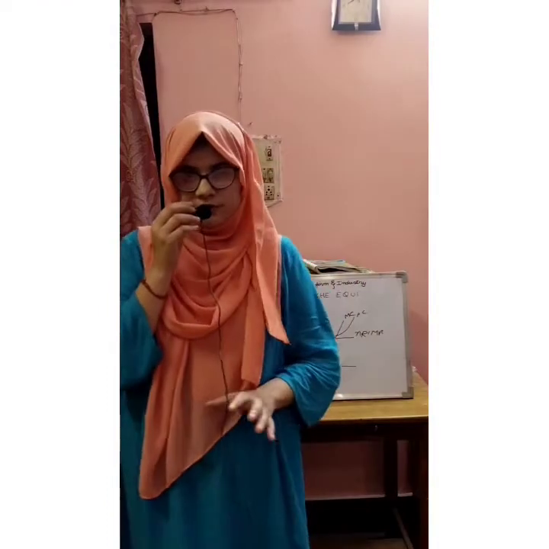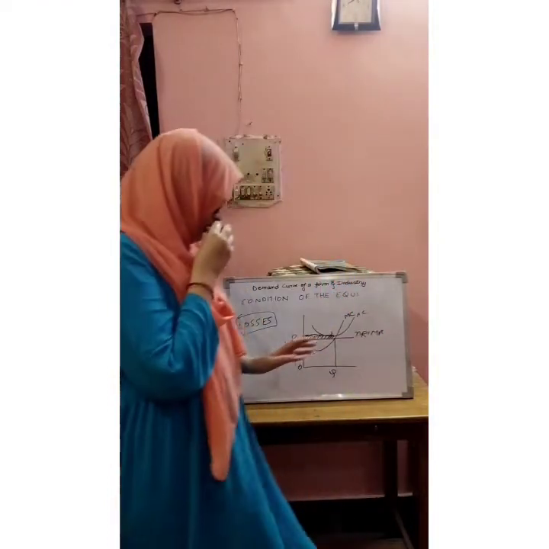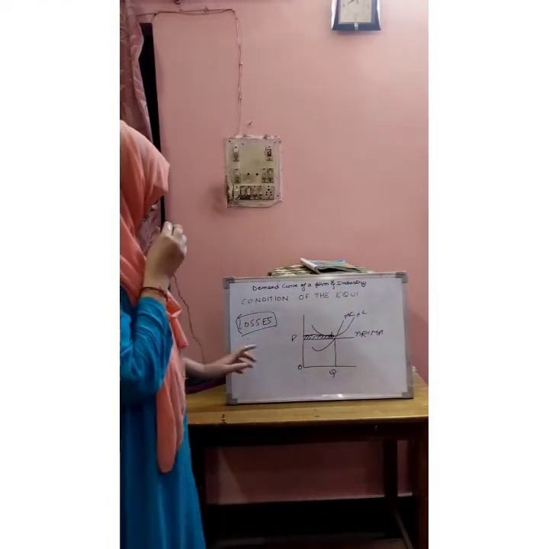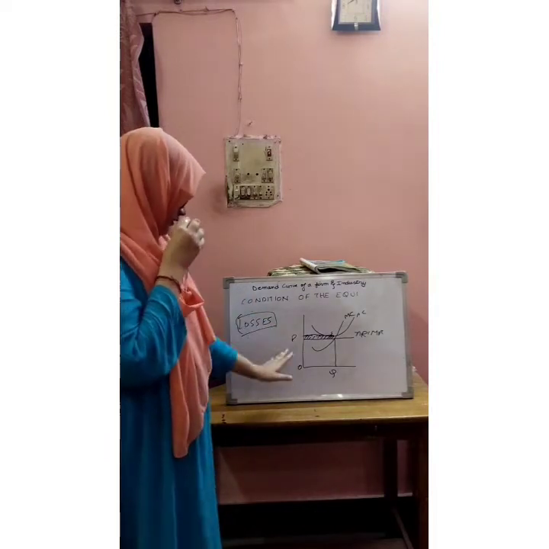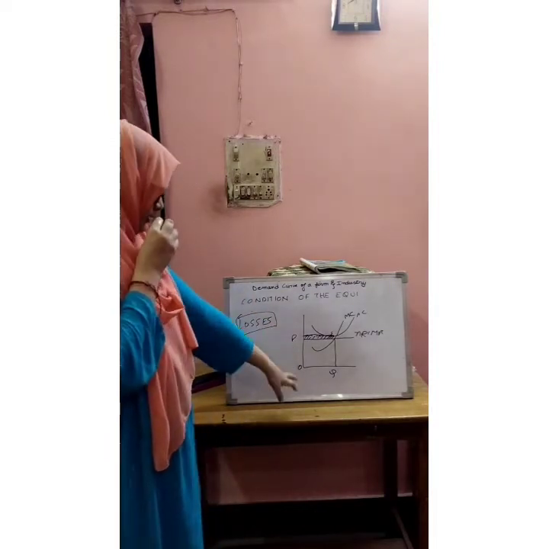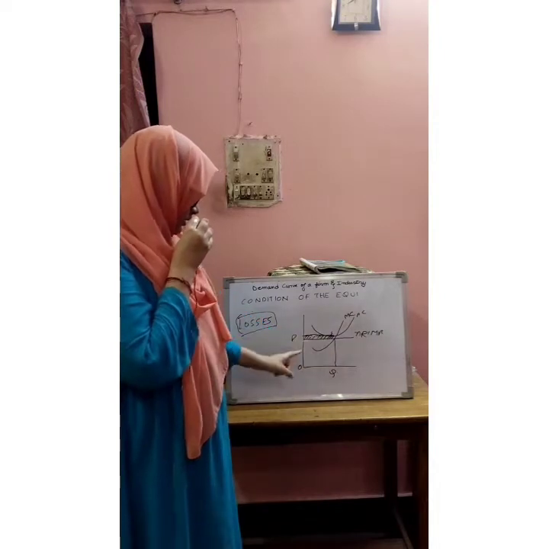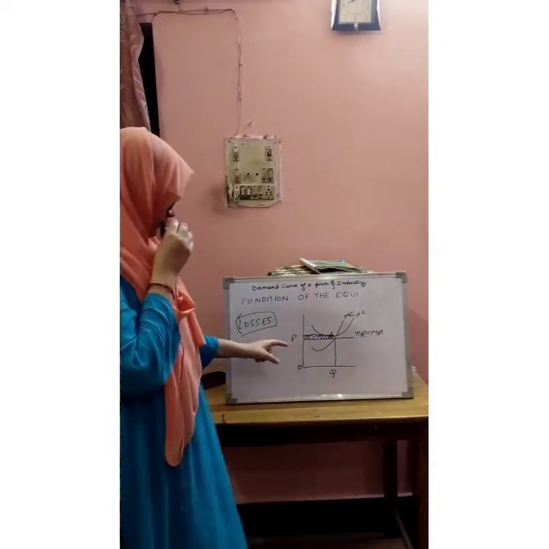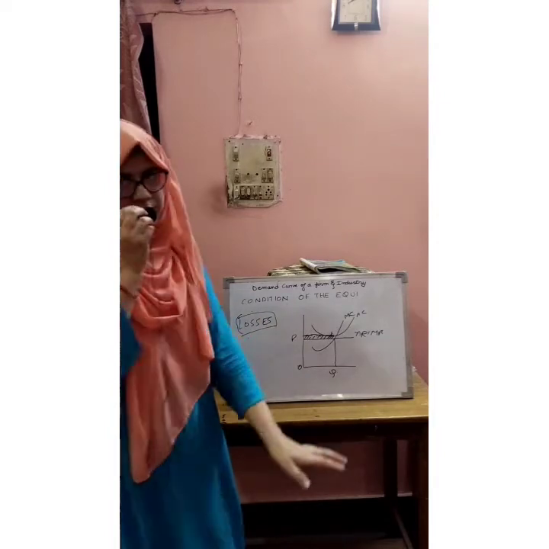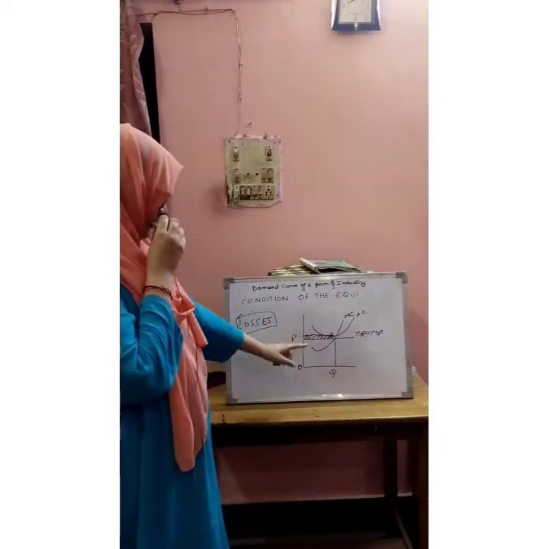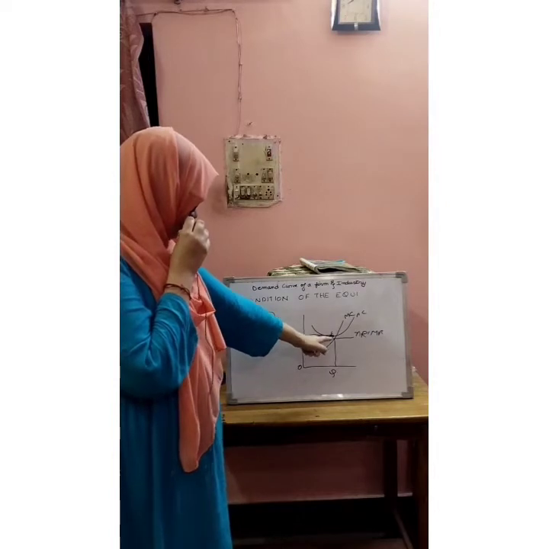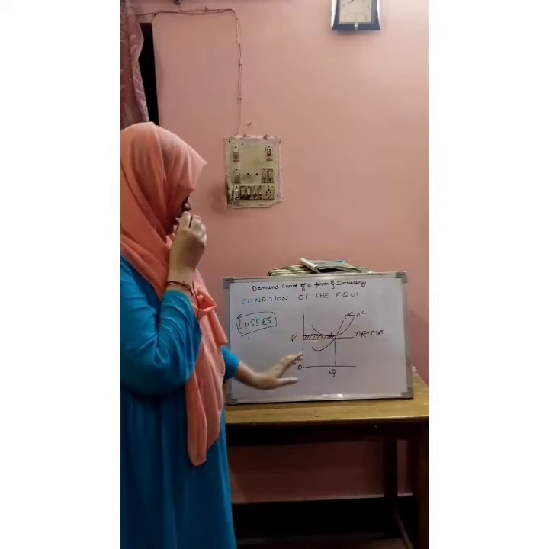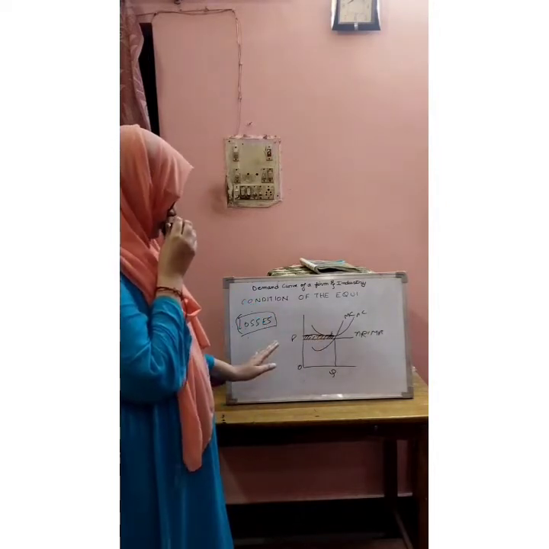Now we will do the situation of loss. As you can see in this curve that the price is OP, quantity is OQ, and the AR/MR is equal to price. We all know that now. And where the equilibrium will be determined, where MC cuts MR from below and equals MR, which is at this point. And now how do we find out that firm is incurring losses?